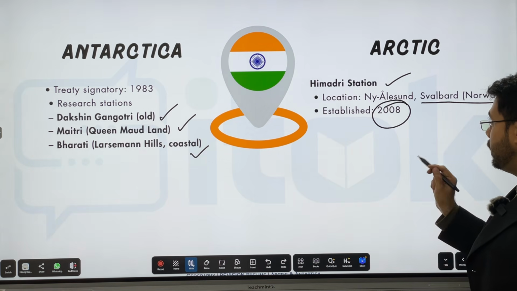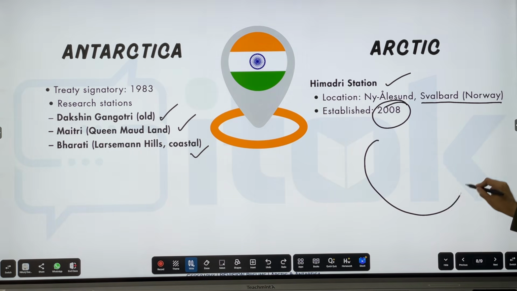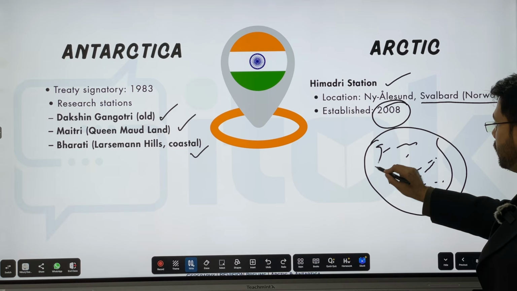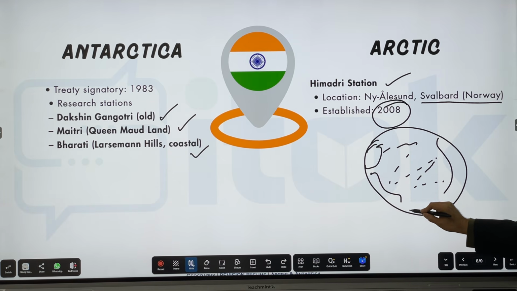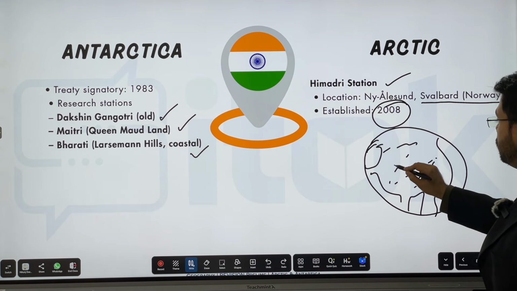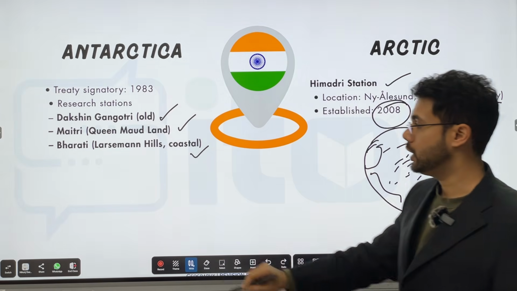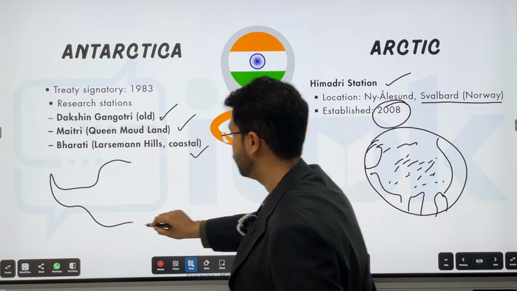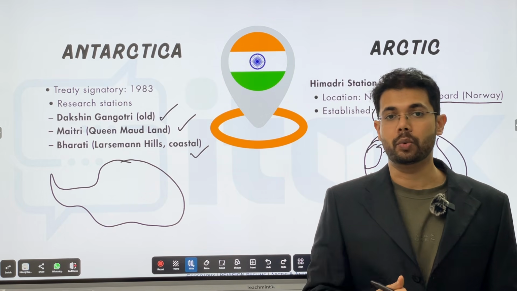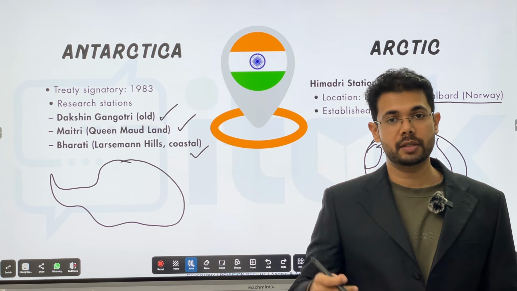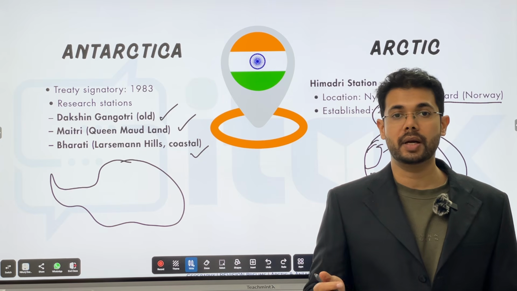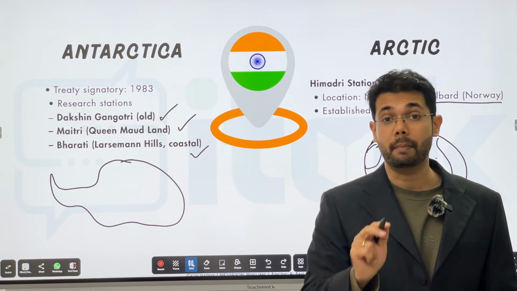One important thing about the Arctic and Antarctica is that the Arctic is mostly ocean, mostly sea. There is Russia, Alaska, Canada, Denmark, Greenland, and the Scandinavian and Nordic countries around it, but over here it is all water. But Antarctica is a piece of land. This land has developed ice and snow over it. So when ice melts over the Arctic, we are getting sea, ocean passages. But when ice melts over Antarctica, we are getting land. That's why mining has to be banned here.